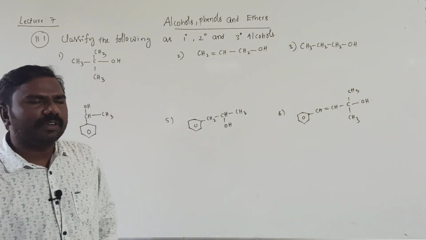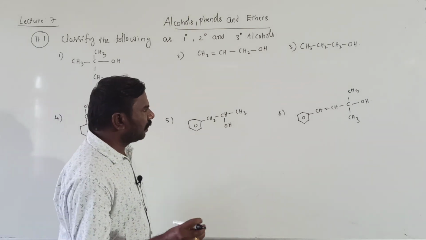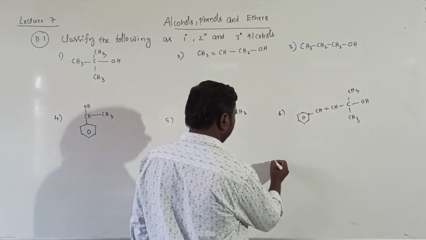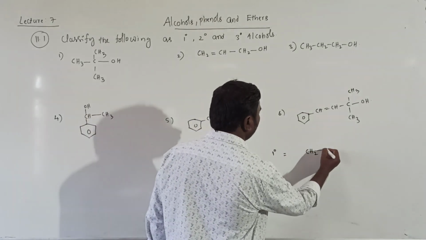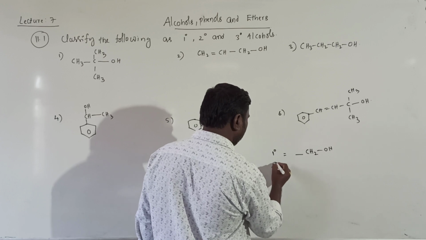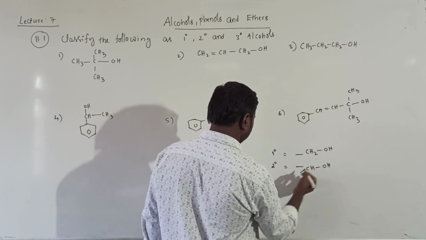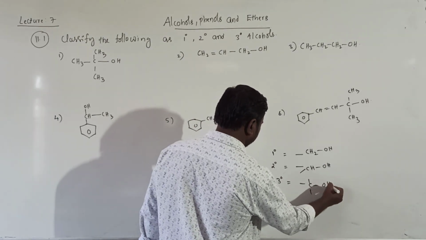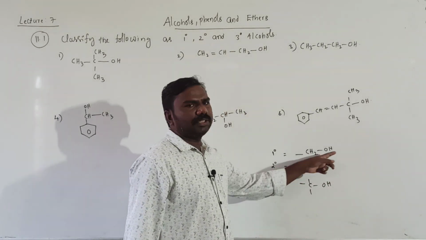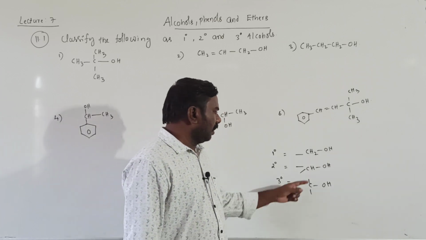We need to classify them as primary, secondary, tertiary. You have to remember one thing. Primary means CH2OH, secondary means CHOH, tertiary means COH. I gave you a shortcut already.